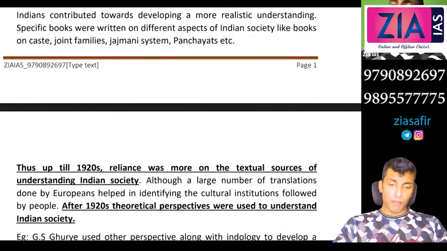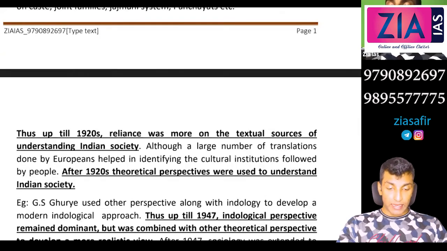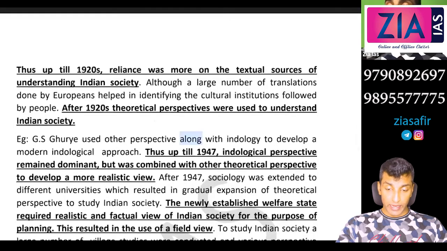You just need to say before 1920s it was classical Indology. It was mostly for administrative purposes. Then it is more important. Thus, up till 1920s, reliance was more on textual sources of understanding Indian society, although a large number of translations done by Europeans helped in identifying the cultural institutions followed by people across the country. After 1920s, theoretical perspectives were used to understand Indian society.